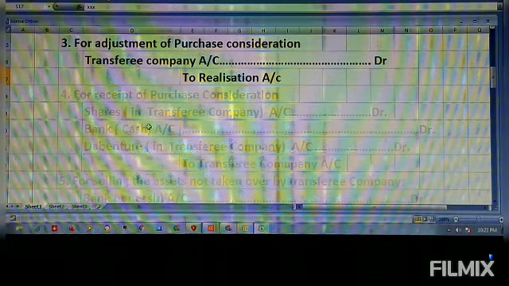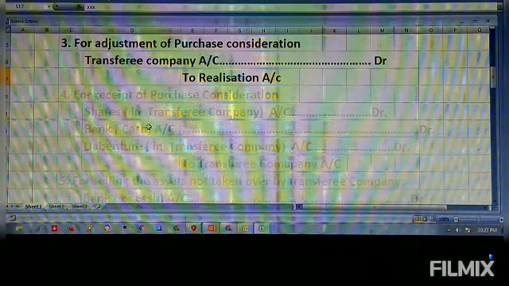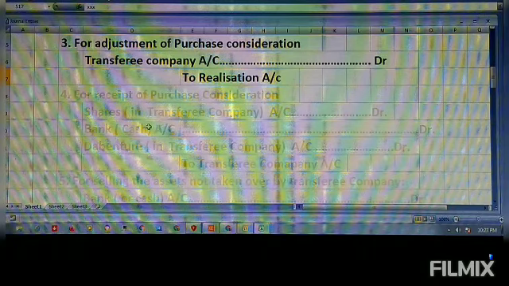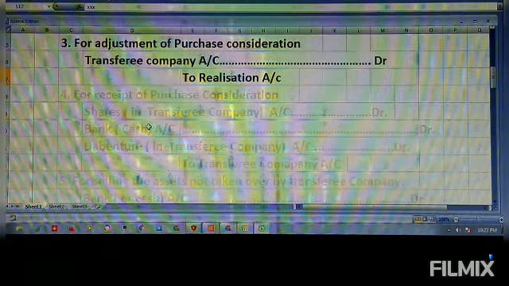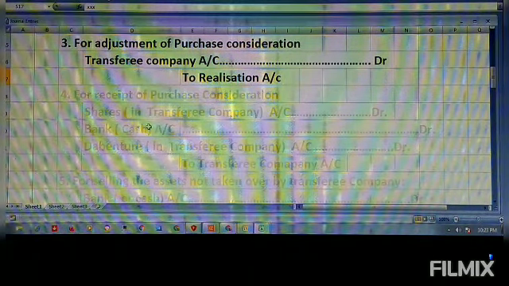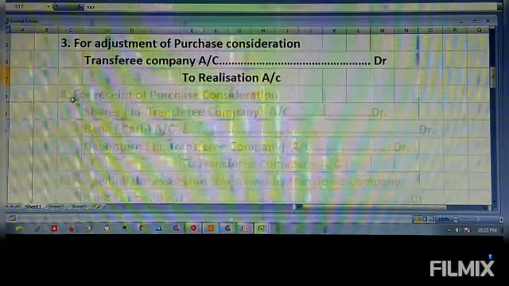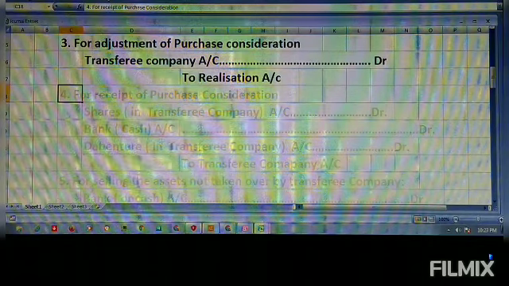When the purchase consideration is adjusted, the transferor company has to receive it from the transferee company, either in the form of shares, or bank, or cash, or debentures, whatever the transferee company likes, as long as it is related to the business. Then the fourth one is the receipt of purchase consideration.